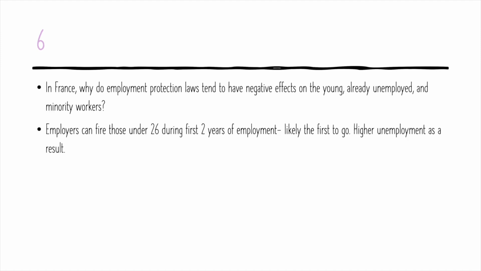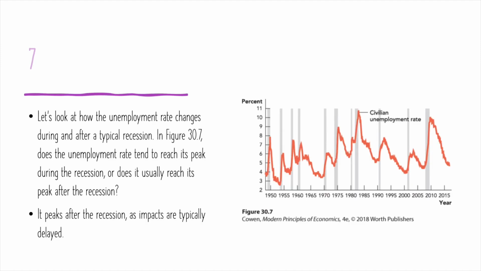Question 6 asks about the employee protection situation in France for young minorities, since the law permits companies to easily fire those under the age of 26 in the first 2 years of their job. If the company has financial trouble, these groups of people, who are seen as expendable to most companies, are often going to be the first to go, leading to higher overall unemployment numbers and longer unemployment for this group.